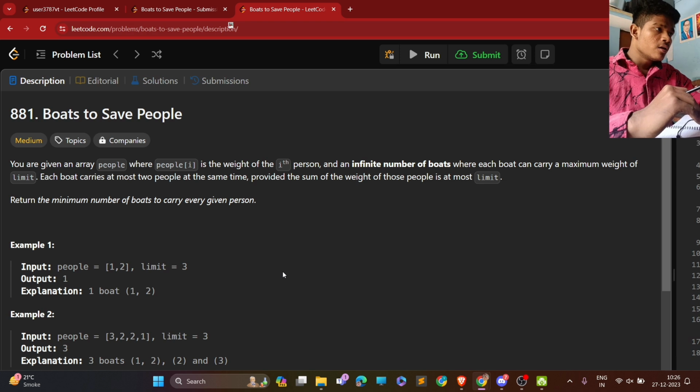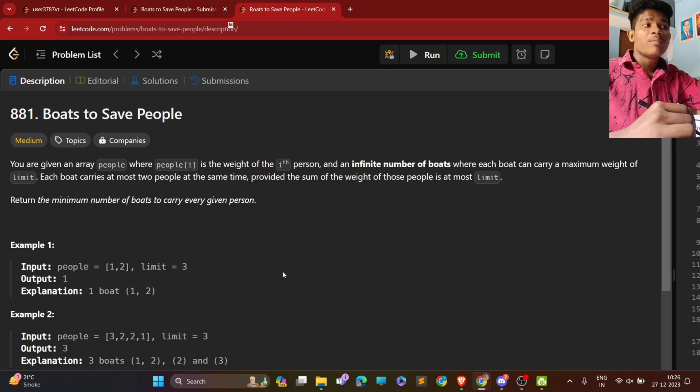You are given an array people, where people[i] is the weight of the ith person, and an infinite number of boats, where each boat can carry a maximum weight of limit. Each boat carries at most two people at the same time.